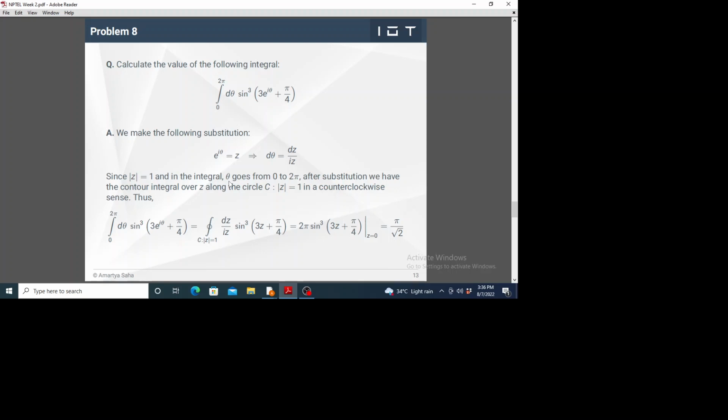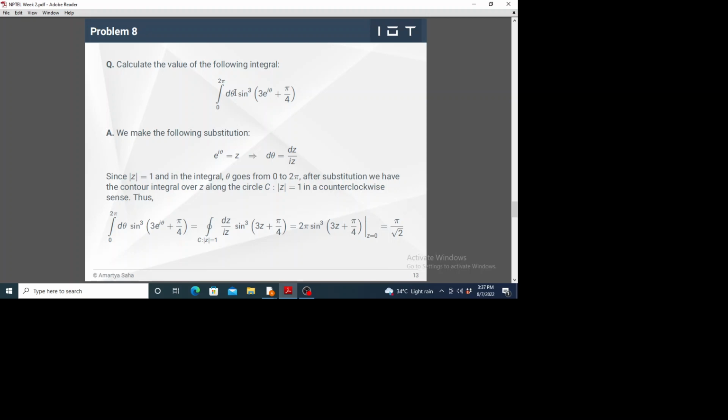Then we have this problem. It's a different kind of problem. This is a real integration, meaning the integration variable is real.